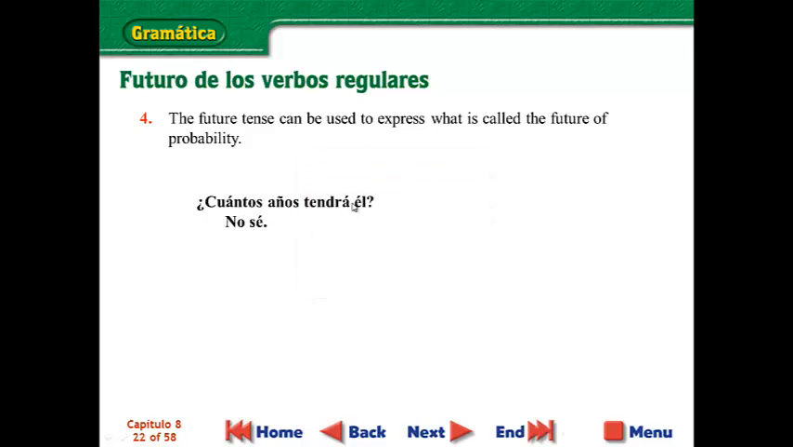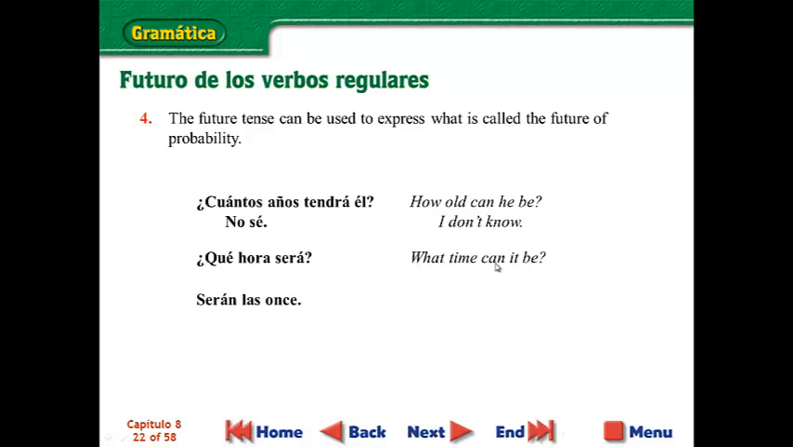¿Cuántos años tendrá él? How old can he be? It's kind of like you're pondering what the probability of something is. I wonder, how old could he be? So they use the future tense for that in Español also. Here's another example. ¿Qué hora será? This person is asking, what time can it be? Serán las 11. It must be about 11 o'clock.